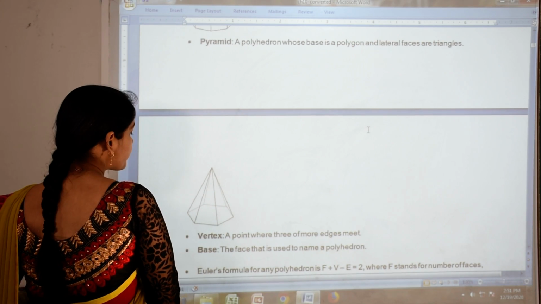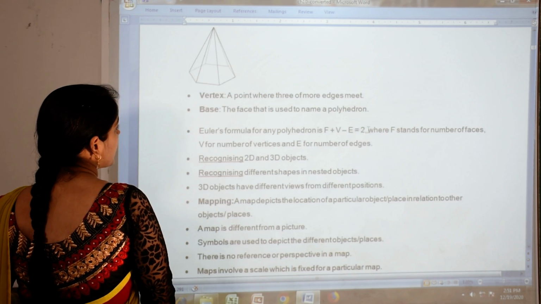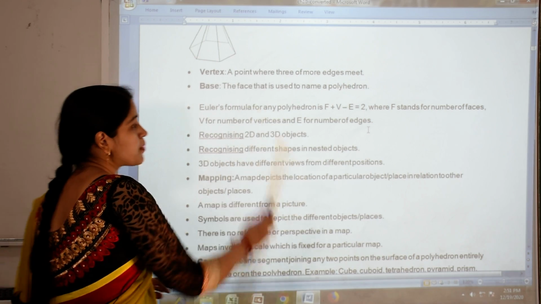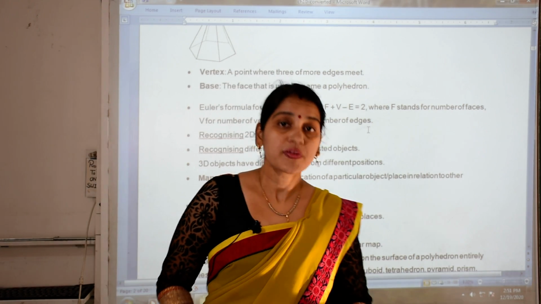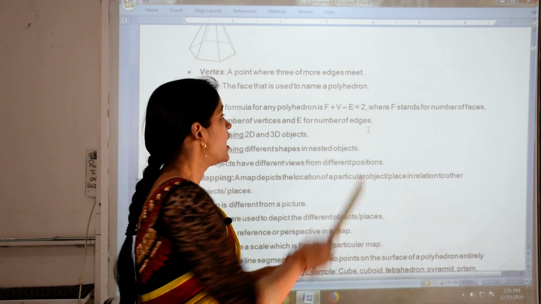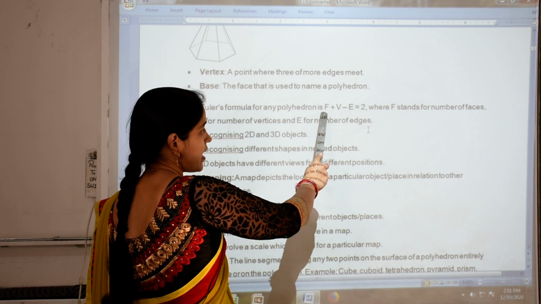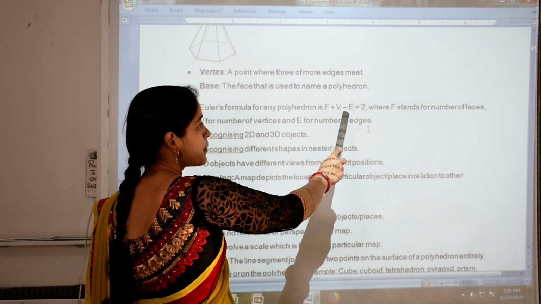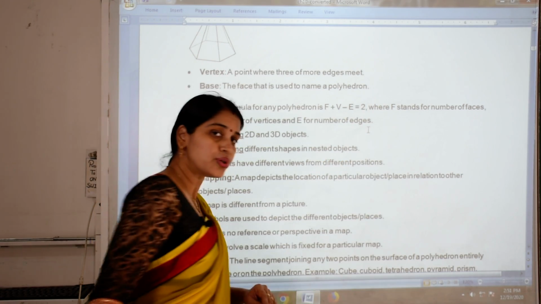Next is Euler's formula. In this chapter you have to learn one formula that is known as Euler's formula, and this formula is F plus V minus E equal to 2.